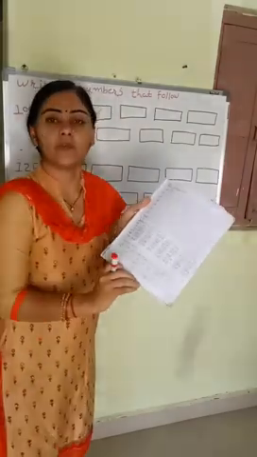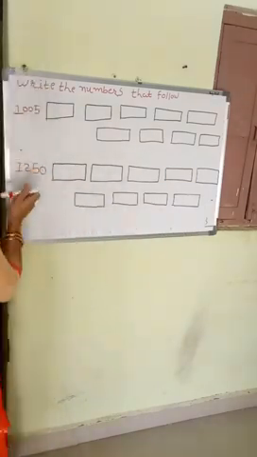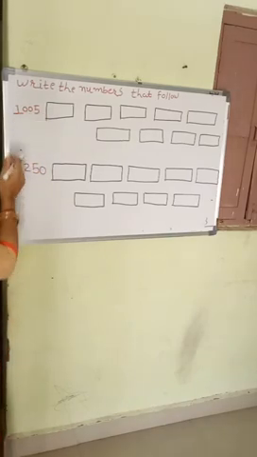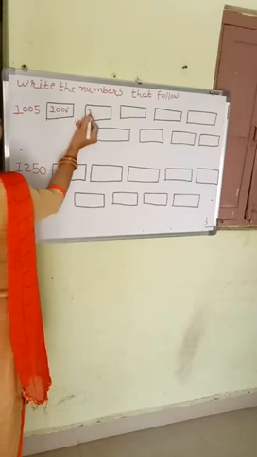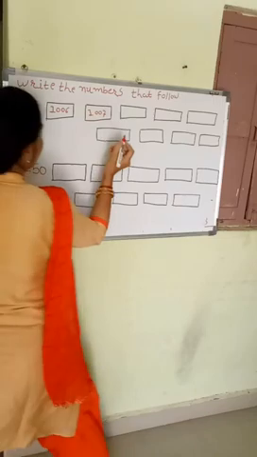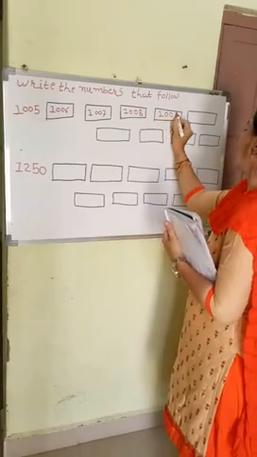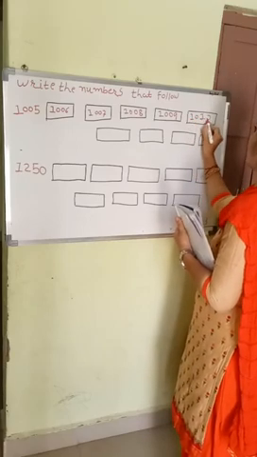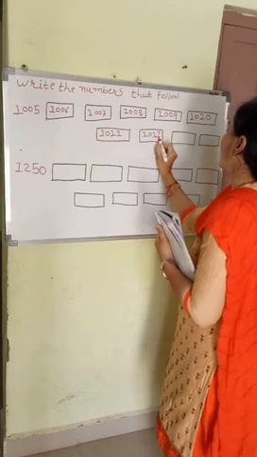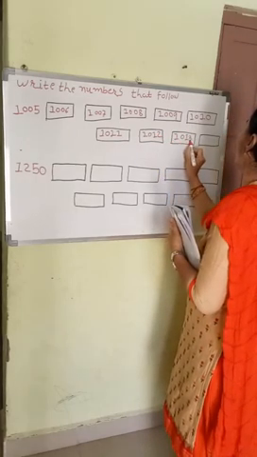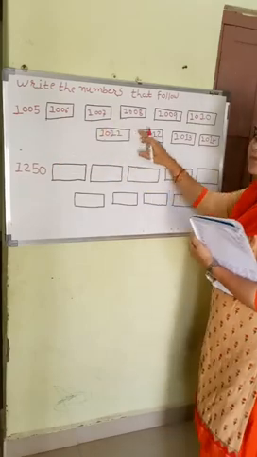Next exercise on page number 15. First read the heading in your textbook: write the number that follows. Here the first number given is 1,005, so we write the next number: 1,006, 1,007, 1,008, 1,009, 1,010, 1,011, 1,012, 1,013, 1,014. So we write the numbers that follow, the next numbers that come.